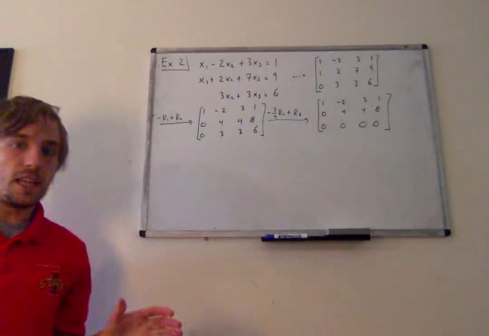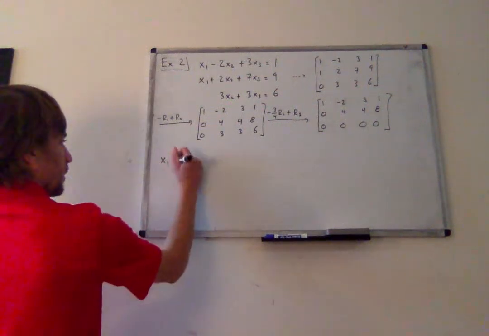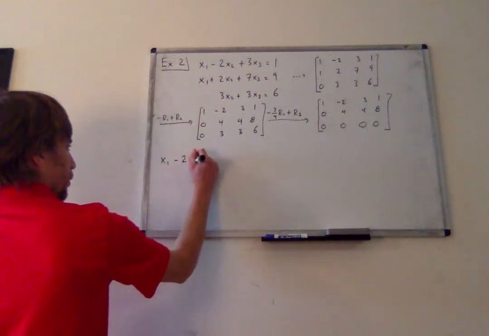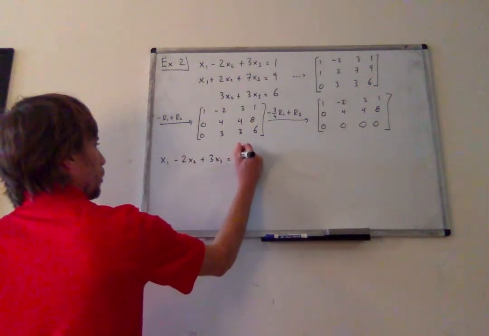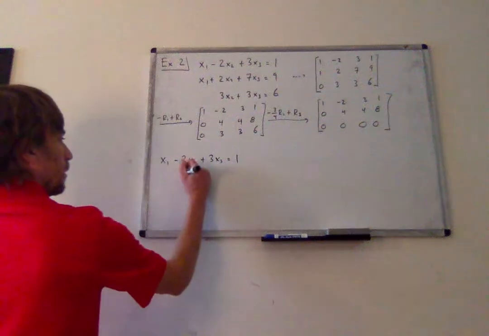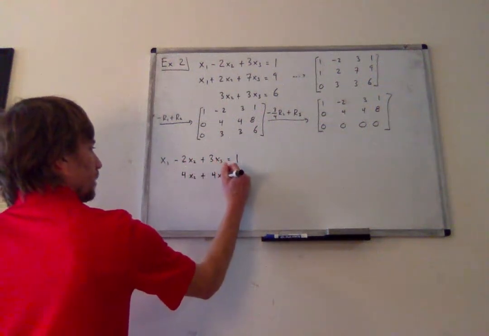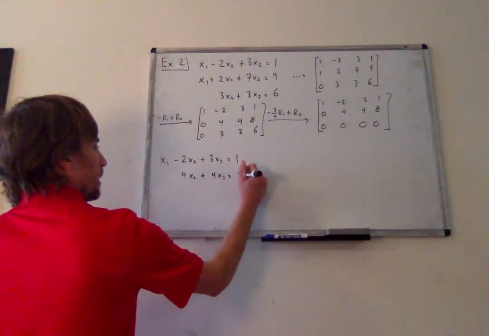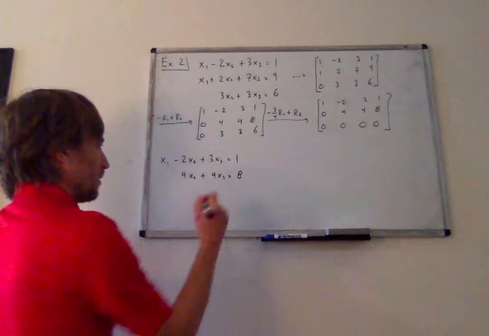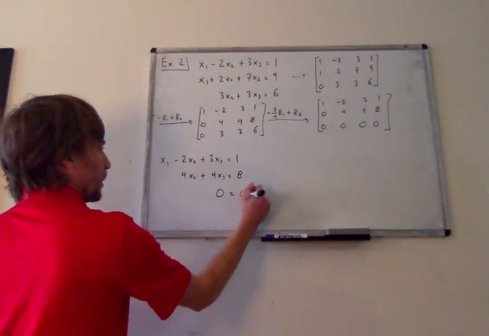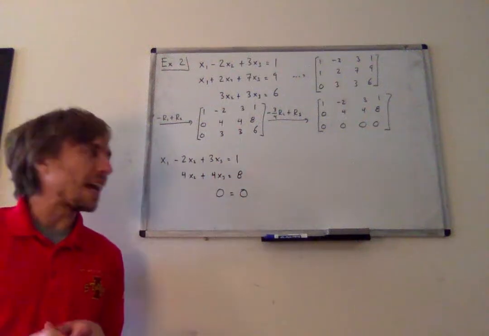So at this stage, I've got the following equations. x1 minus 2x2 plus 3x3 is equal to 1. 4x2 plus 4x3 is equal to 8. And an equation of all zeros, which you can interpret as 0 equals 0, but we already knew that, so this last row really isn't adding anything.